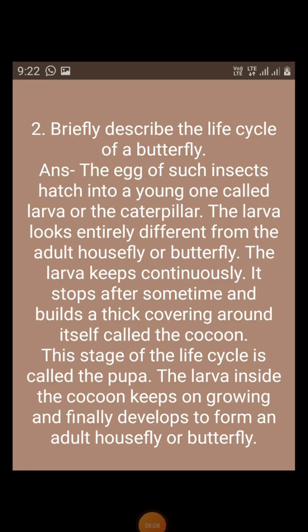The larva looks entirely different from the adult housefly or butterfly.